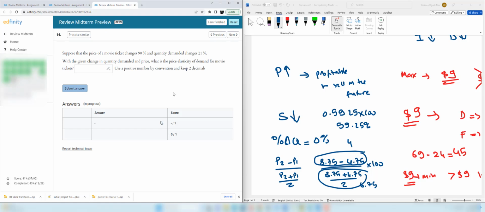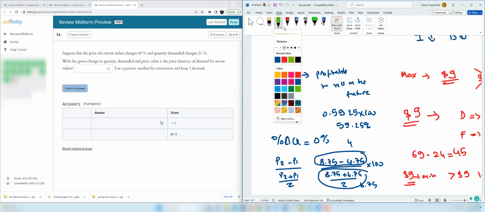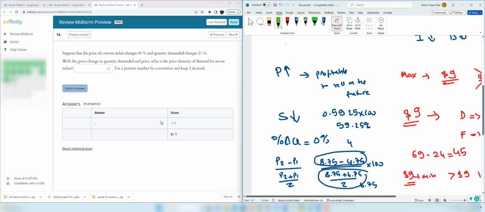Suppose that the price of a movie ticket changes 90% and quantity demanded changes 21%. With the given change in quantity demanded and price, what is the price elasticity of demand for movie tickets? So here we have the numbers. We just need to know the price elasticity formula. It's percentage change in quantity divided by percentage change in price. Percentage change in quantity is 21%. Percentage change in price is 90%.